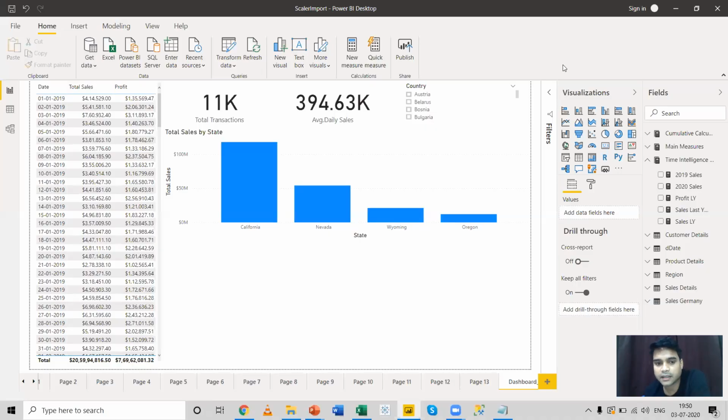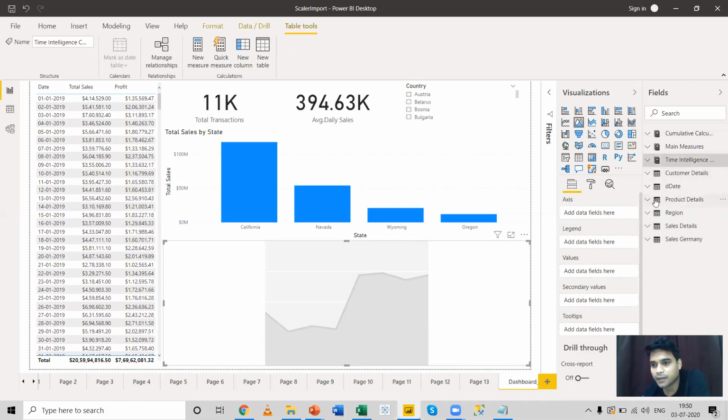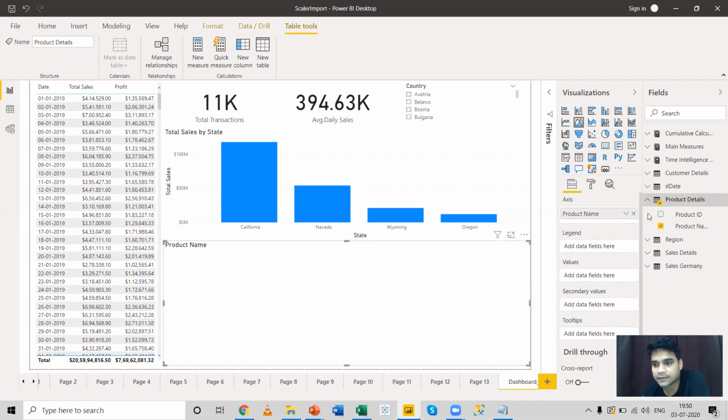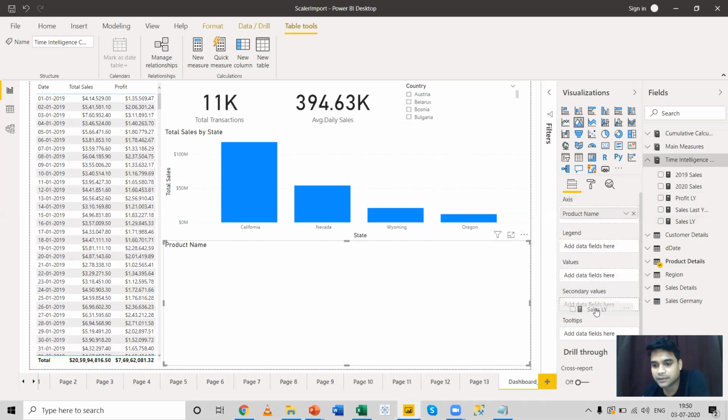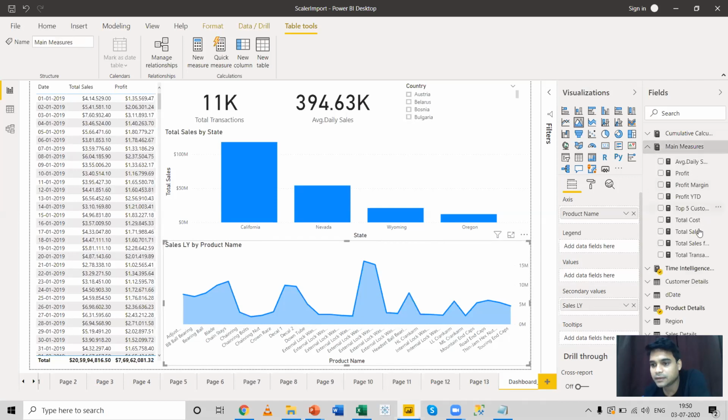The next chart that I can bring over here is an area chart. So I can click on this particular chart and let me bring the product details into the axis. And from the time intelligence, let me bring the sales last year into the secondary value and the total sales into the single value.